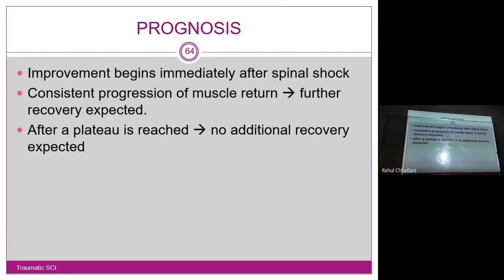After a plateau is reached, no additional recovery is expected. The plateau will be reached in around 1 year. Up to 1 year, you can try everything: medications, physiotherapy, everything. But after 1 year, there are very few chances. I'm not saying there are no chances, but there are very few chances that the patient might recover or get better. Disability will then be permanent. So up to 1 year following the trauma, everything is possible. Go for intensive interventions and try to regain normal function as much as possible.